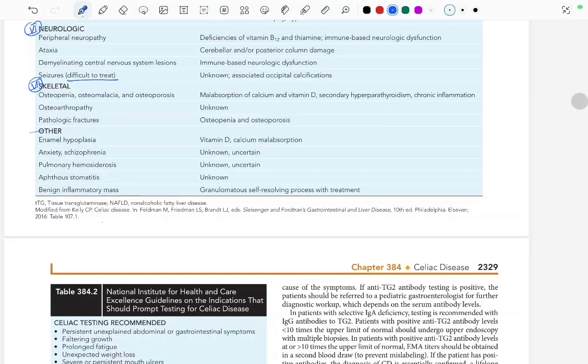Others can be enamel hypoplasia, again due to vitamin D and calcium malabsorption, anxiety, schizophrenia, unknown, pulmonary hemosiderosis, unknown, aphthous stomatitis, and benign inflammatory mass, a granulomatous self-resolving process with the treatment.